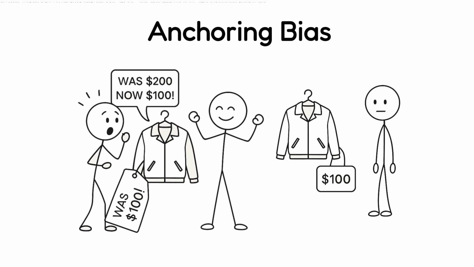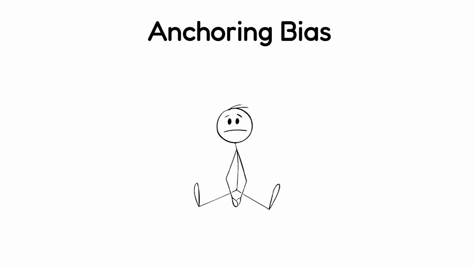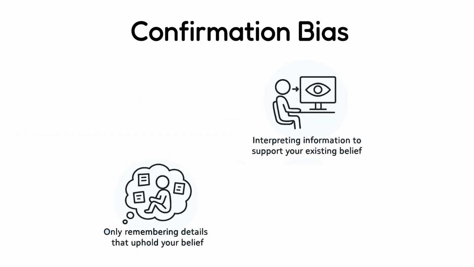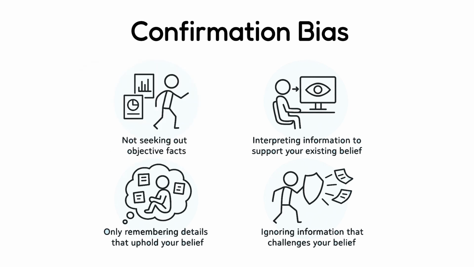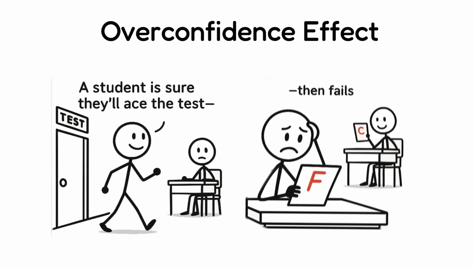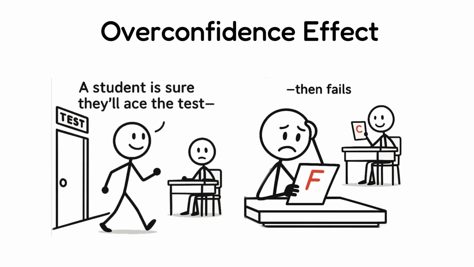It's a very strong marketing technique. Have you ever observed it? Confirmation bias. It happens when people look for, remember, or interpret information in a way that confirms what they already believe, while ignoring anything that disagrees. Overconfidence effect. It happens when people think they know more than they do, or are too sure about their answers.